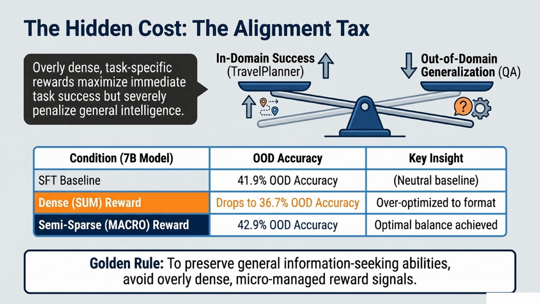But there is a hidden cost to dense rewards, the alignment tax. Overly dense, micromanaged rewards maximize immediate, in-domain task success, but they severely penalize general intelligence. For example, when we applied a dense sum reward to our 7B model, its out-of-domain accuracy dropped from 41.9% to 36.7%. Our golden rule here is to use a semi-sparse macro reward to achieve the optimal balance, preserving general information-seeking abilities.